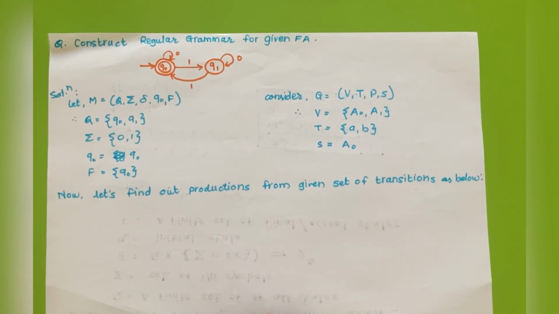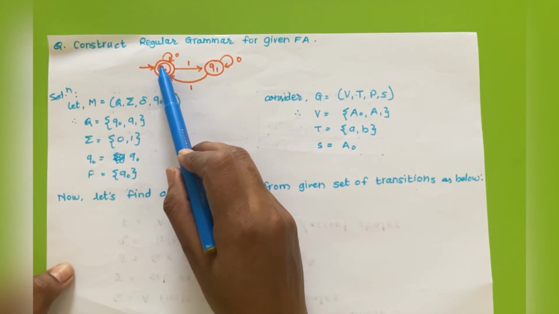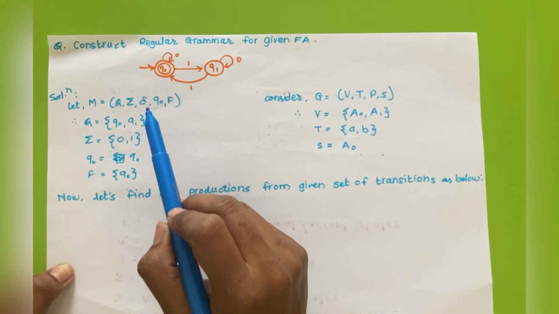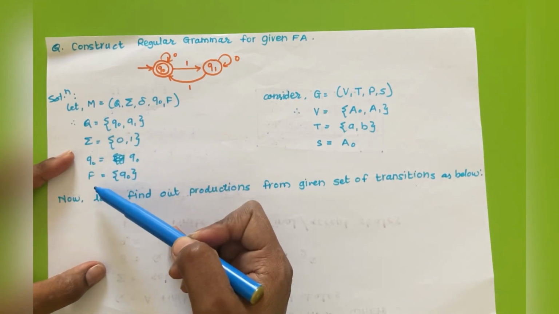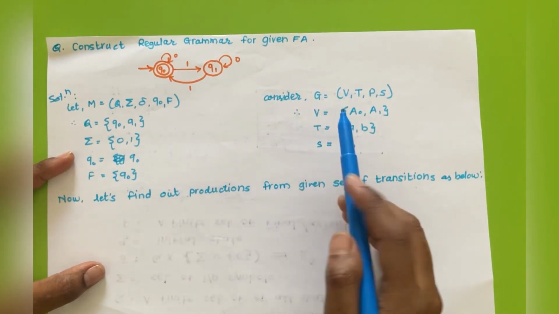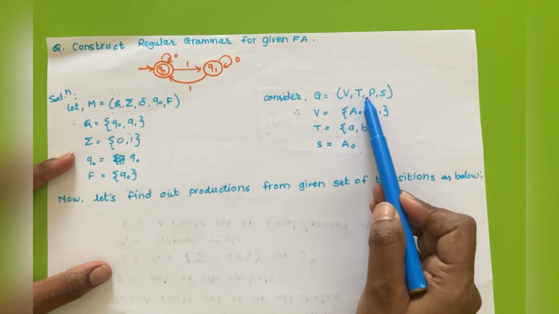Hey guys, we have the next example, that is conversion of regular grammar for a given finite automata, and in this example we have the initial state as final state itself. Okay, so I have listed here all the tuples of given finite automata and I have considered G as the resultant grammar with the tuples V, T, P, S.